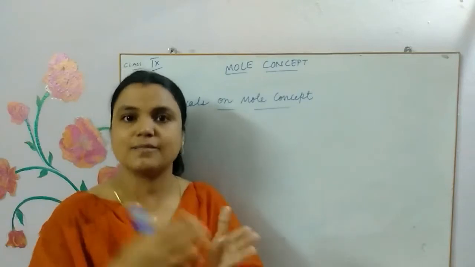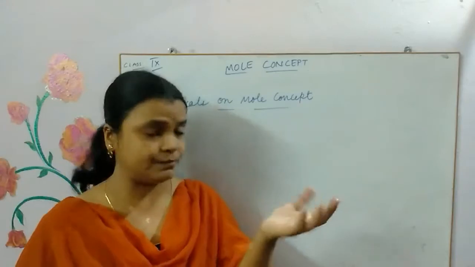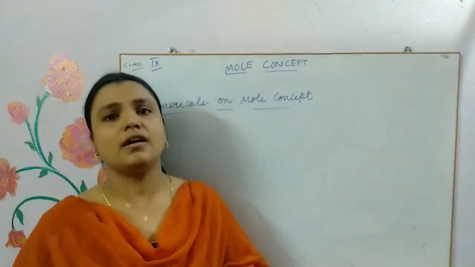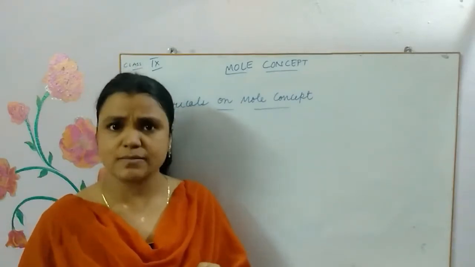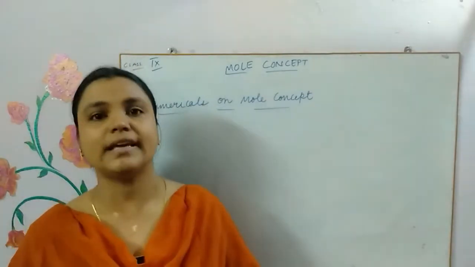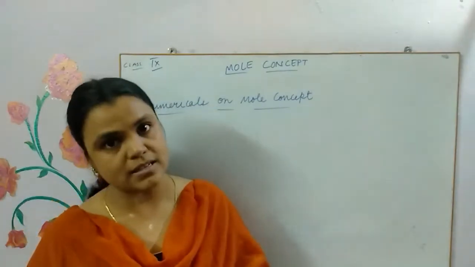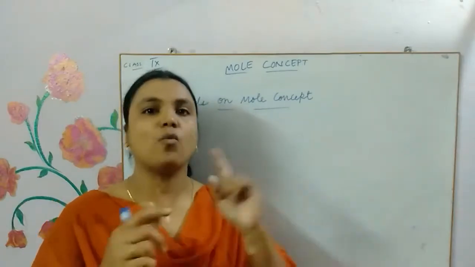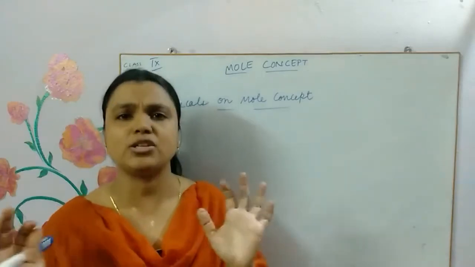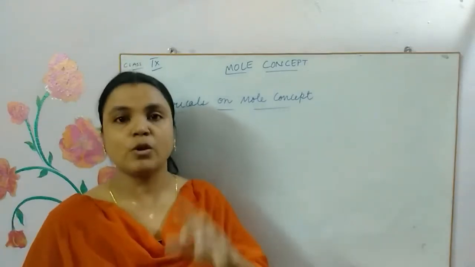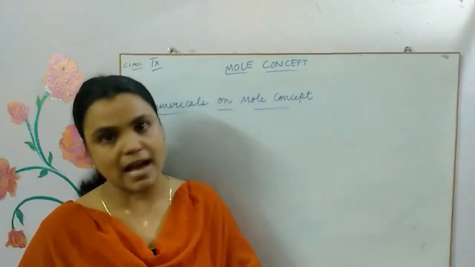It contains Avogadro's number of particles, that means 6.022 × 10^23 particles, irrespective of the type of particles. If it is atoms, then 1 mole of any atom contains 6.022 × 10^23 atoms. If it is molecules, 1 mole of that type of molecule will contain Avogadro's number of particles. So irrespective of the kind of particles, 1 mole will contain Avogadro's number of particles. We learnt about it last week, right children?